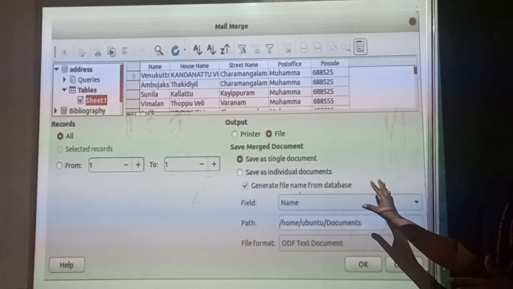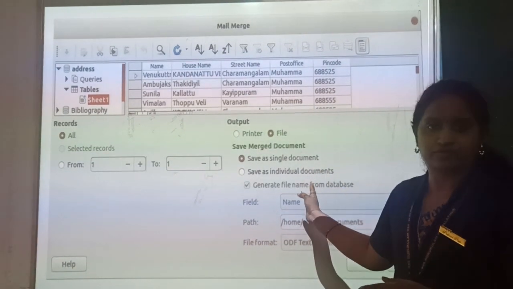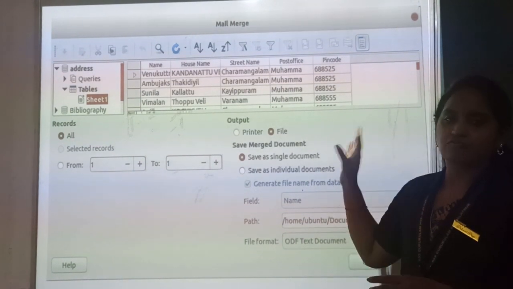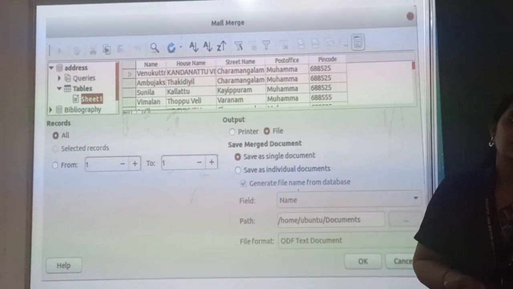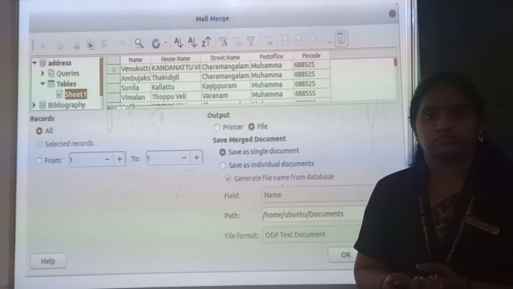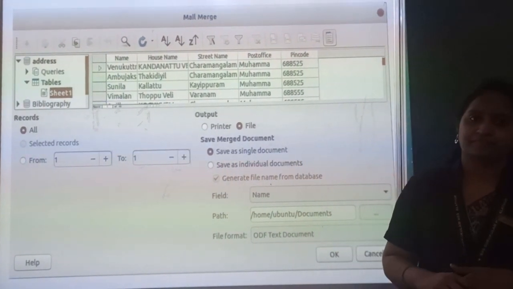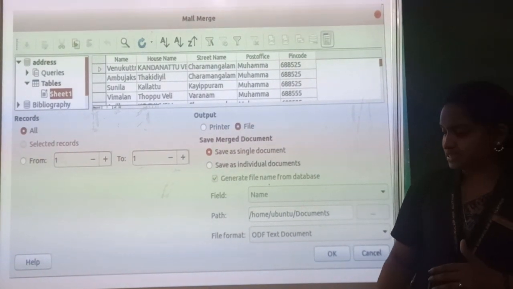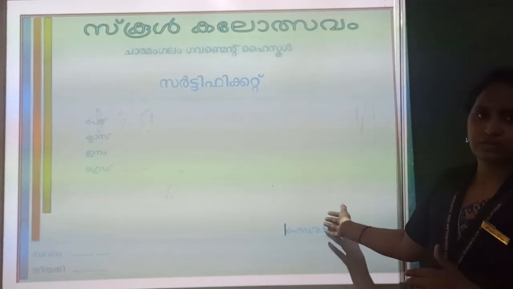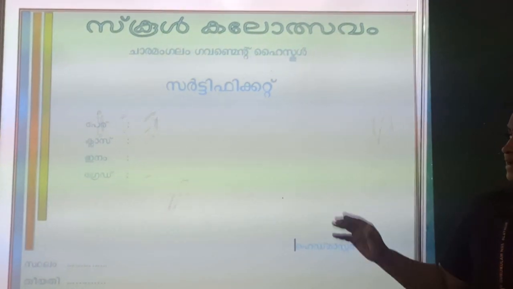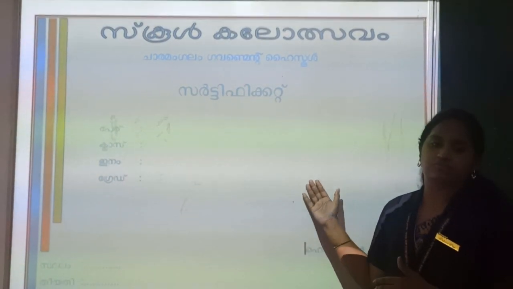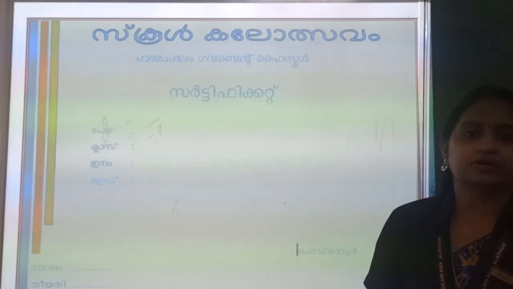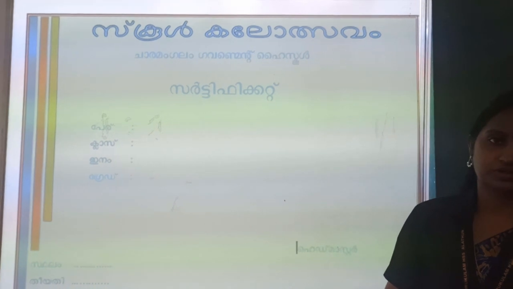You will get a box to save the file. You can give the name of your content and just save it. Okay, after opening that, you can print the contents, as many as you need or want to send. Okay, so this is the easy method to send such invitations or certificates. If you have the students' details, that is name, class and grade, and you want to give certificates for different items, you can do that with this option, that is mail merge.